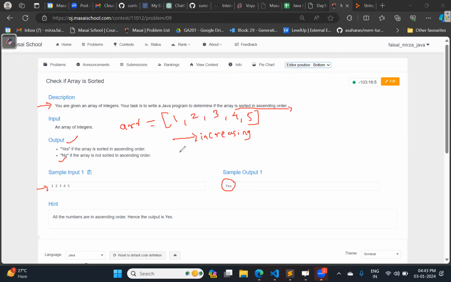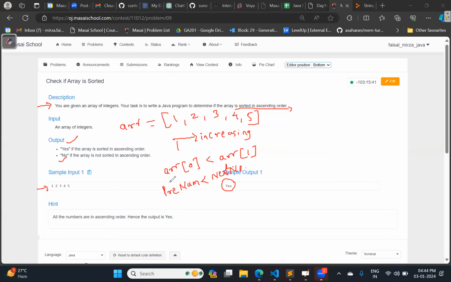By index of 0 is less than index of 1, you're telling that index of 0 is less than... means this is what you are telling, right? Yes. Means previous number is less than the next number. ठीक है?